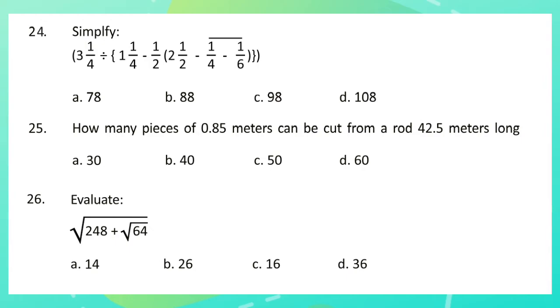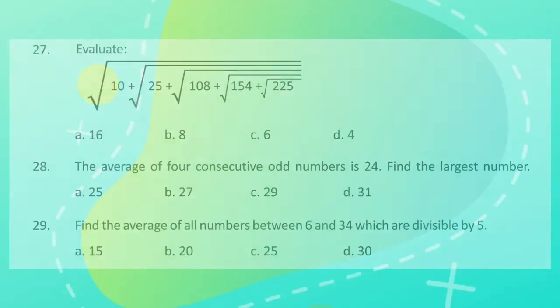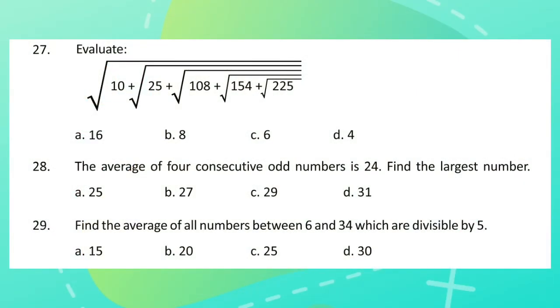Question 26. Evaluate the problem. Question 27. Evaluate the problem. Question 28. The average of 4 consecutive odd numbers is 24. Find the largest number.